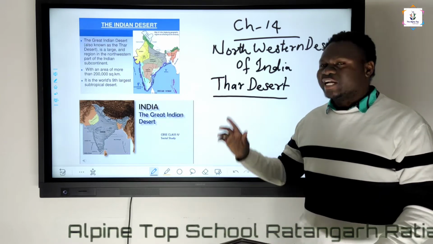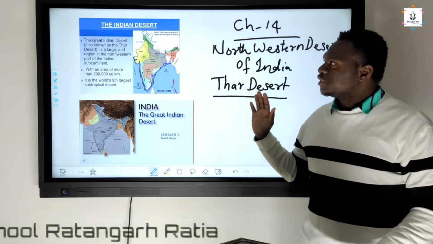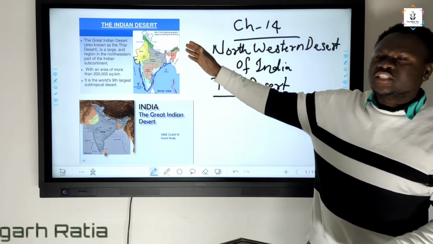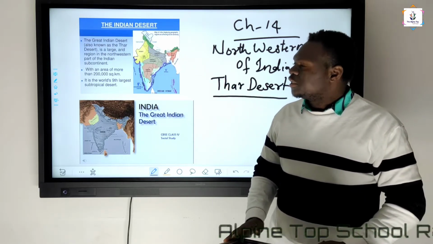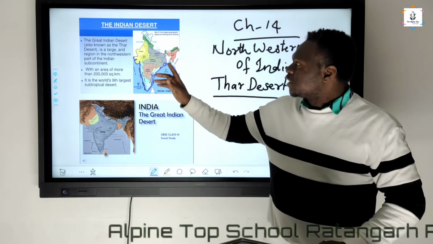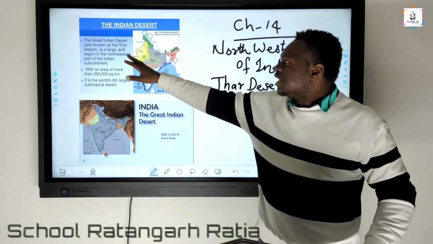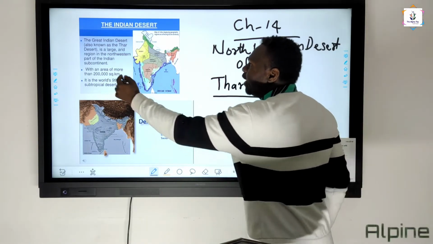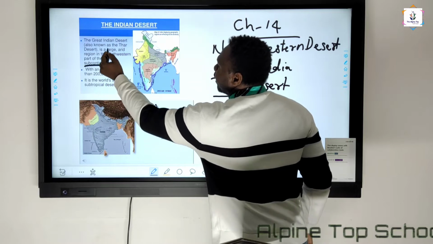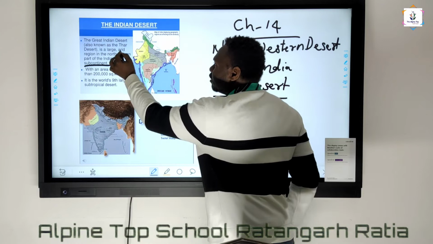The Thar desert is the 9th largest desert in the world. You can see the slides on the top, where we have also given you all the details about the topic. The Great Indian Desert, also known as the Thar desert, is a large arid region in the western part of the Indian subcontinent. We can see a word over here, arid.